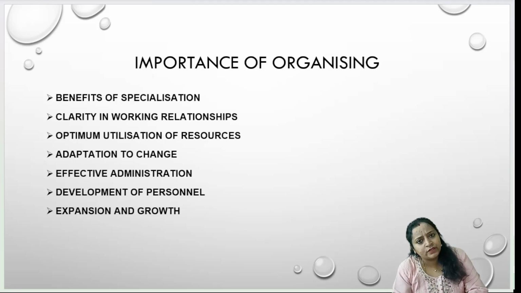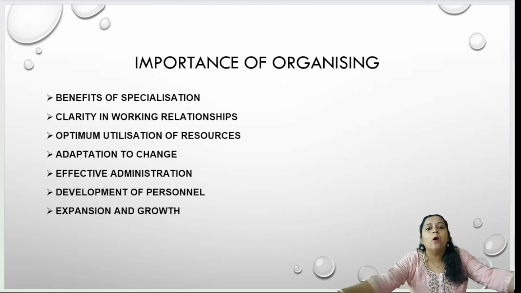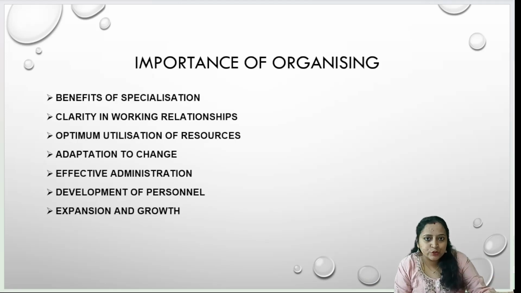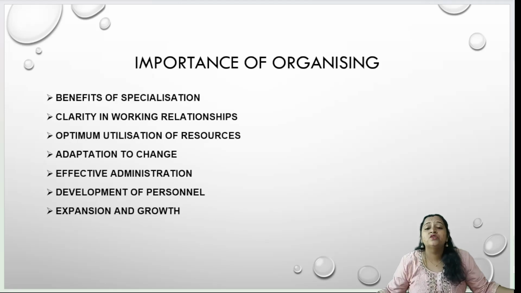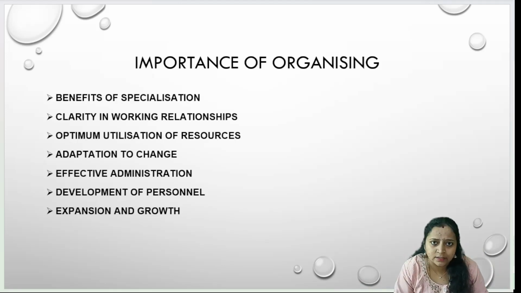Optimum utilization of resources. Yes, very correct. The major task of organizing is that it is going to combine all the resources: the human resources, material resources, whatever materials you require to perform that particular task, and finance resources, whatever finance you require. It is going to combine everything and optimally utilize all the resources which are there in your organization.